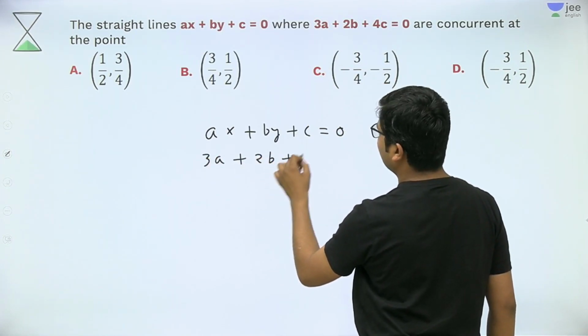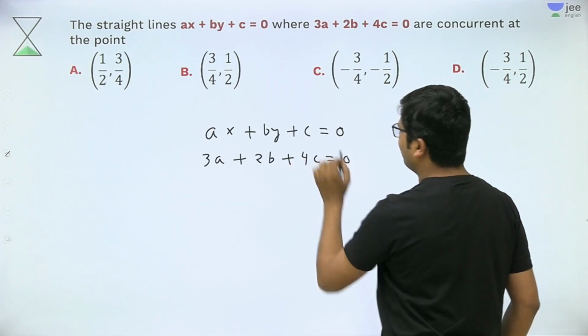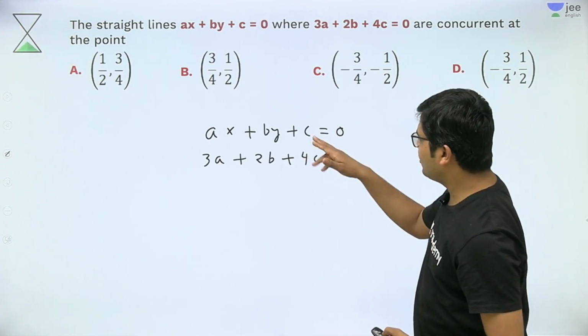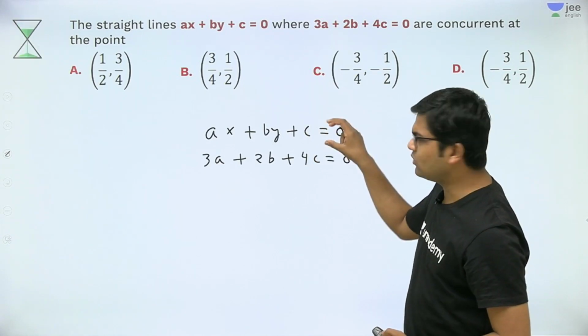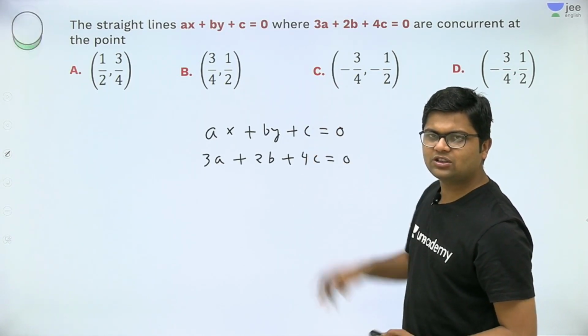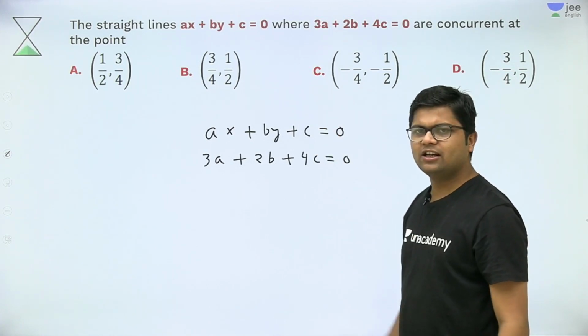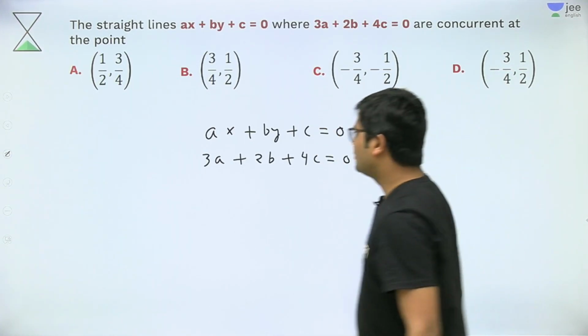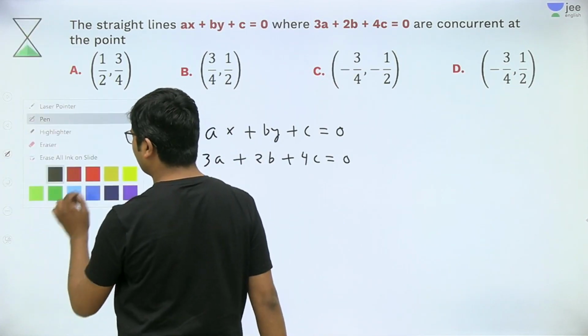3a plus 2b plus 4c is equal to 0. I make sure that the constant term in these two equations should be equal. If the constant terms in these two equations are equal, then we can do our method. So first, make the constant term equal.